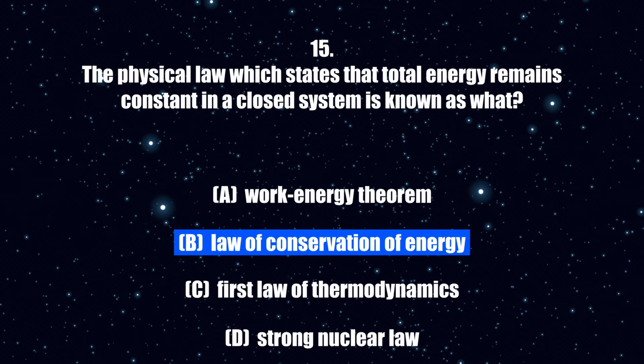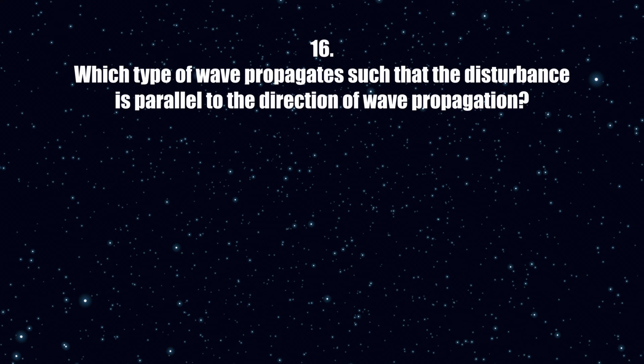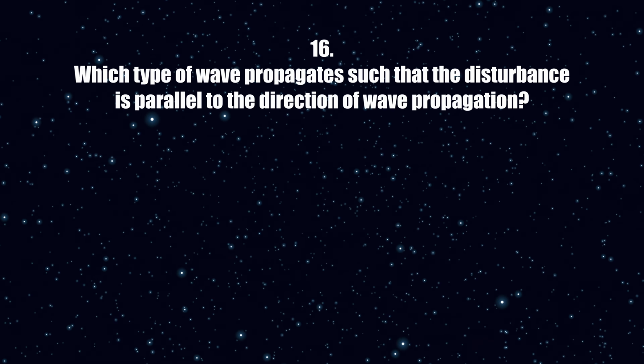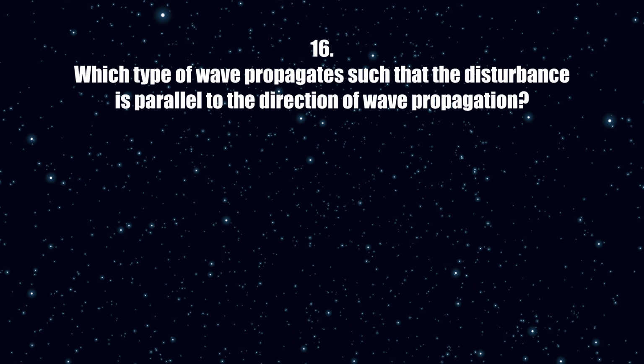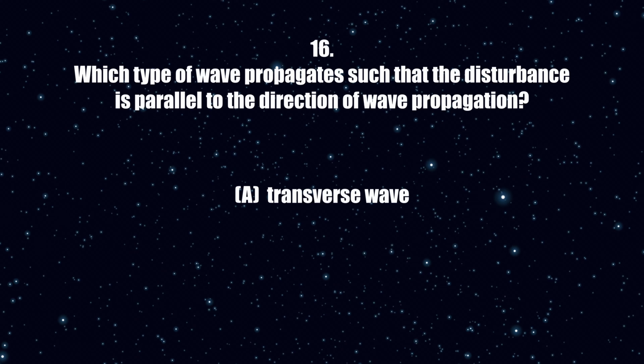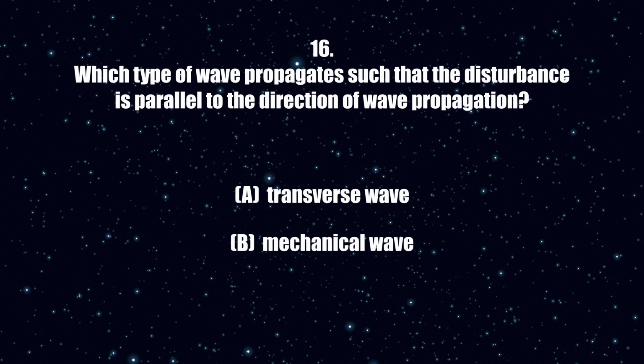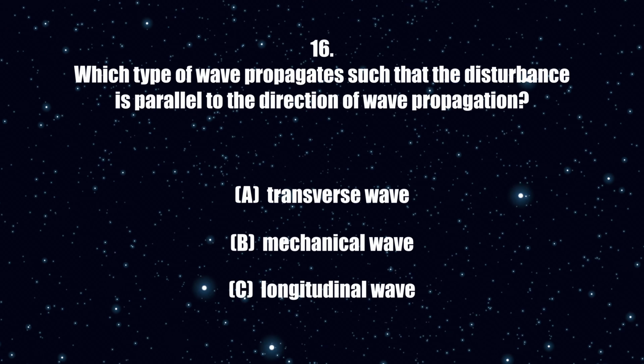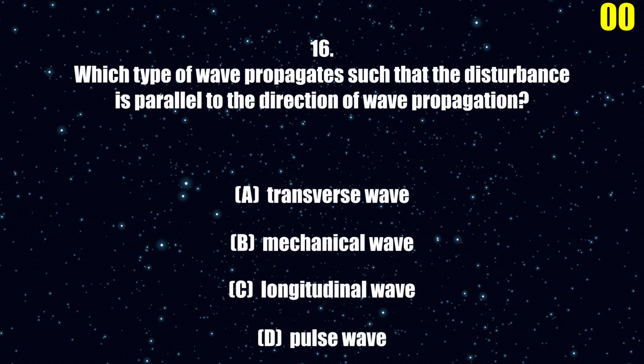The correct answer is B. 16. Which type of wave propagates such that the disturbance is parallel to the direction of wave propagation? A. Transverse wave. B. Mechanical wave. C. Longitudinal wave. D. Pulse wave.